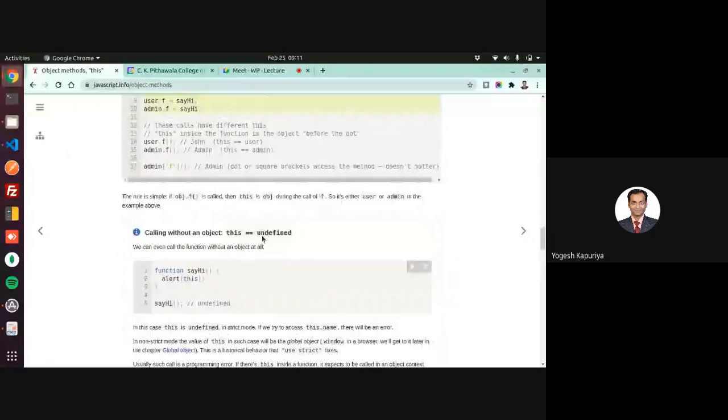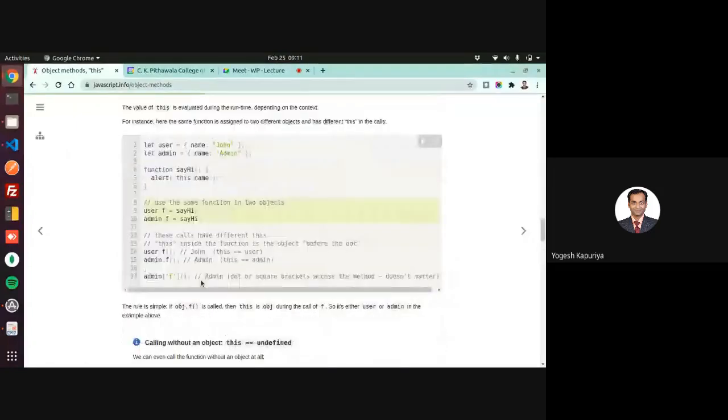Another thing I want to discuss is the arrow function. This is a function.